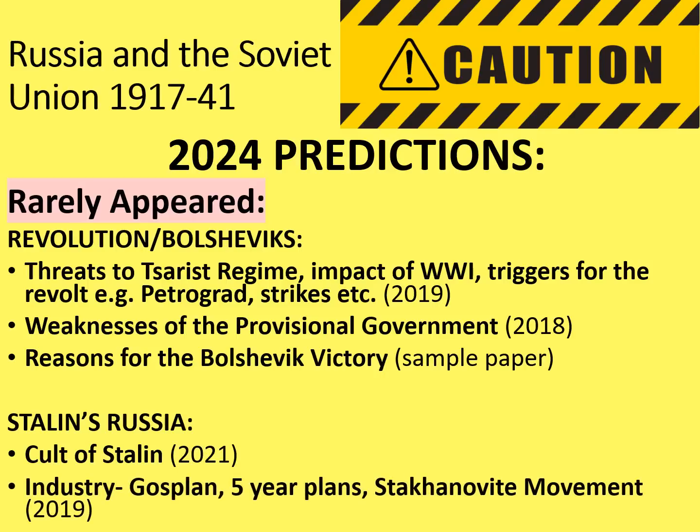Industry, though, does seem to be one of the bigger gaps. The 5-year plans have come up before, but Gosplan, the Stakhanovite movement, none of those things have come up since 2019. And in fact, in 2019, I believe it was the 5-year plans rather than Gosplan and the Stakhanovite movement. So maybe it's their turn this year. All right, well, that's covered Russia and the Soviet Union, 1917 to 1941. I'm sure I'll be a little bit more confident predicting next year once I've made the rapid revision videos.